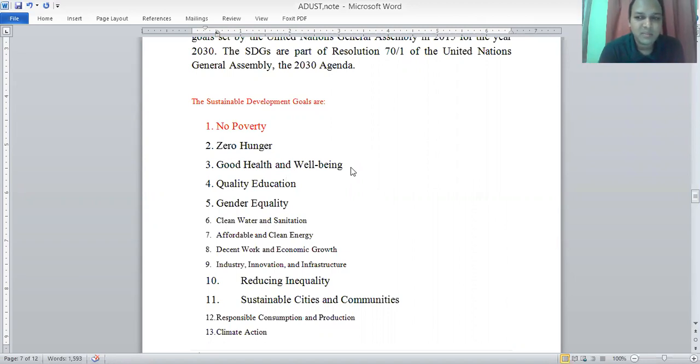Here, an important aspect is to strengthen the implementation of the World Health Organization Framework Convention on Tobacco Control in all countries as appropriate. Another is to substantially reduce the number of deaths and illnesses from hazardous chemicals and air, water, and soil pollution and contamination.